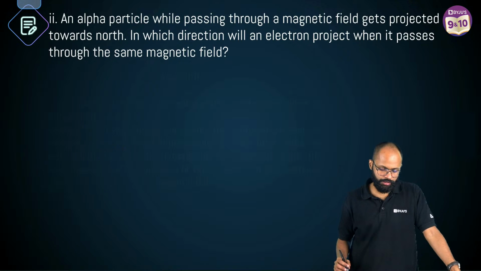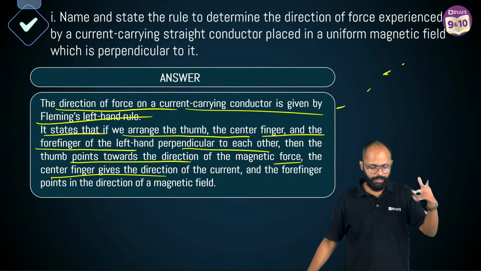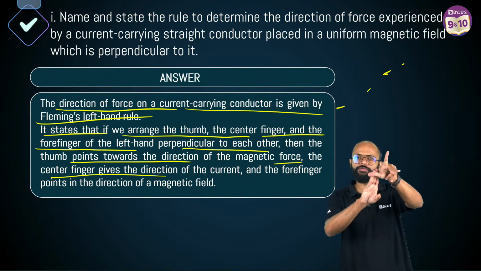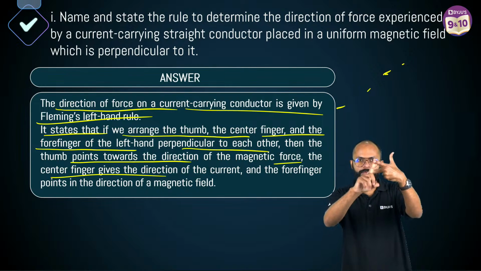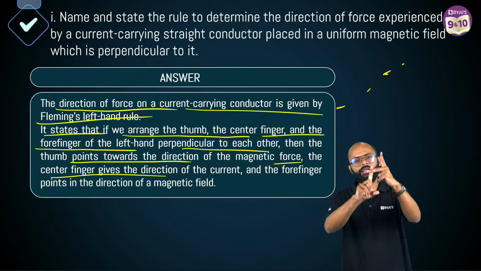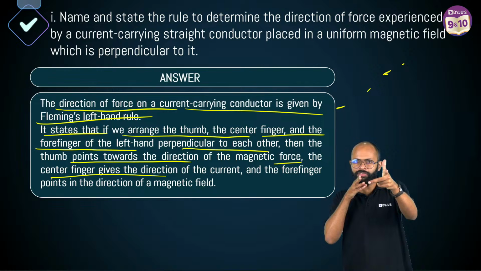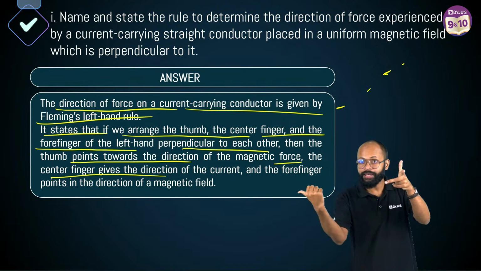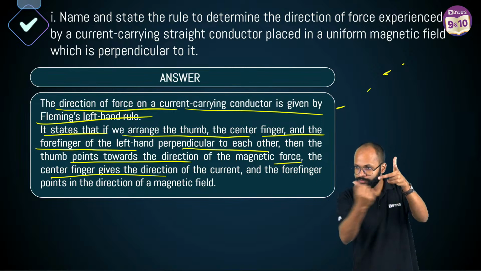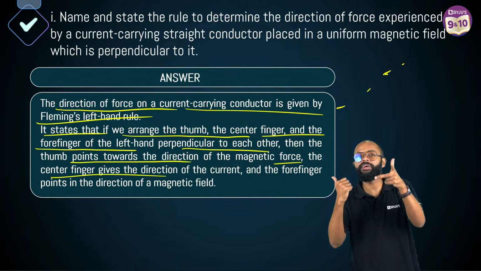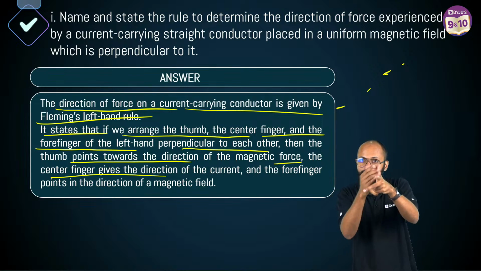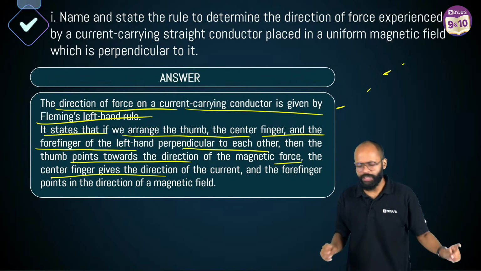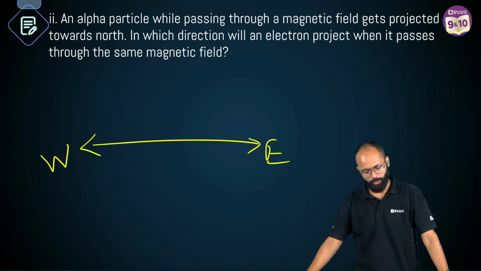अच्छा, previous one. बच्चा, I'm saying in this, your thumb becomes force. Right, this becomes your magnetic field, this becomes your current, right? So if magnetic field is in this direction and current is in this direction, the current carrying wire is in this direction, and current is flowing in this direction, so force on this wire will be in what direction? Upwards, right? So this is Fleming's left hand rule. Correct है ना? बहुत बढ़िया.